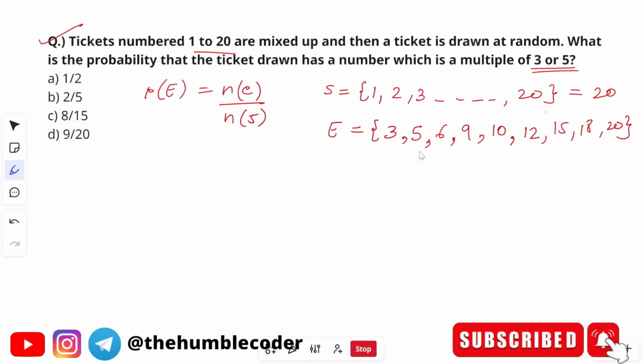The event was that it should be a multiple of 3 or 5. So we have taken all the numbers from 1 to 20 which are multiples of 3 or 5, and we have got these numbers. Let's see the count of them: 1, 2, 3, 4, 5, 6, 7, 8, and 9. So there are 9. We will just simply do n(E), which means the number of outcomes in the event, which is 9, and then n(S), which is 20. So our probability is going to be 9 by 20. So the correct answer for this question is option D.